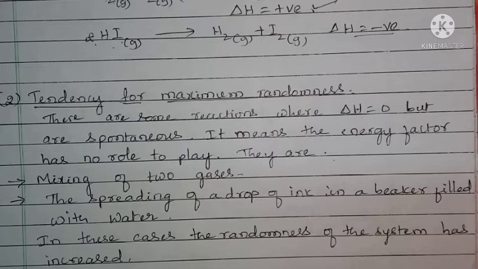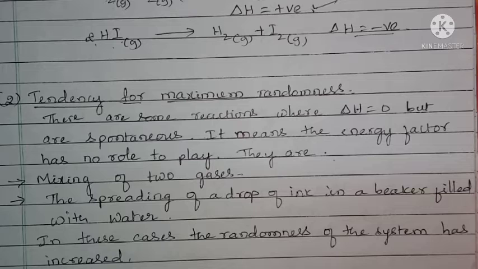It means delta H value is positive. Even though delta H value is positive, the process is spontaneous because here the molecules are moving away. The ions are separated. Ammonium ions and chloride ions are separated. It means there is an increase in the randomness of the system.